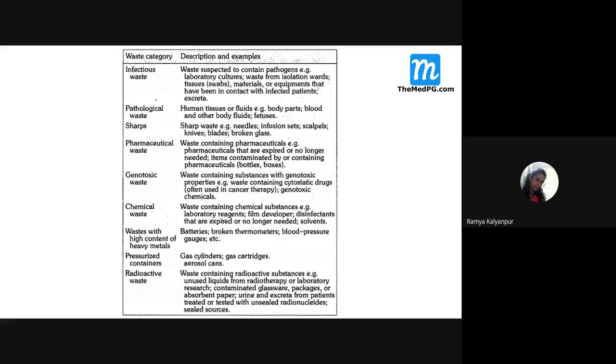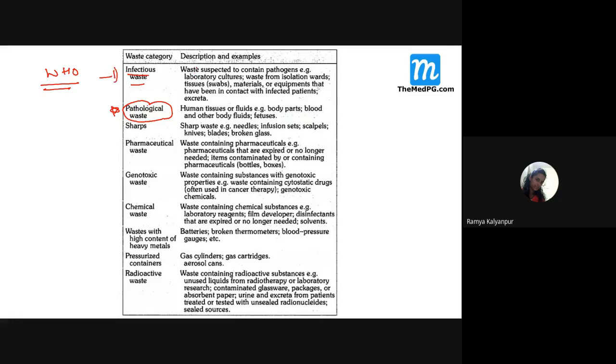Next, this is very important. I think once in FMG also this particular question has been asked. Students, if you have gone through your previous papers, this classification of hospital generated waste was given by World Health Organization. According to this, the hospital waste can be categorized into infectious waste.